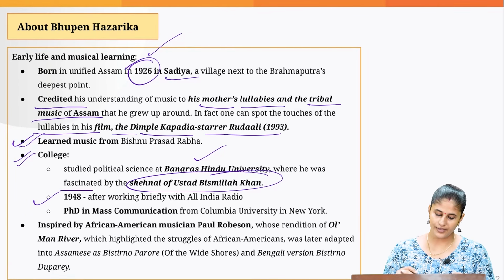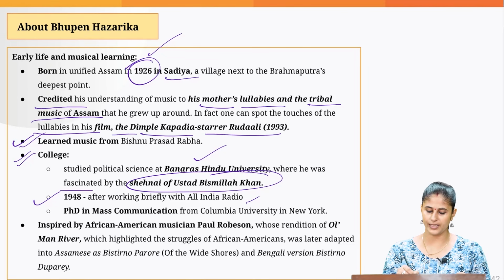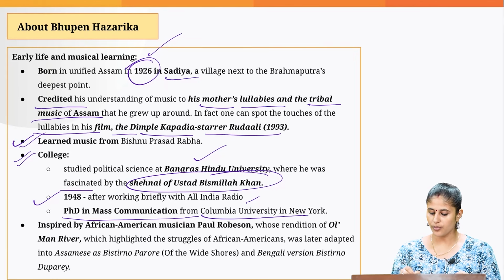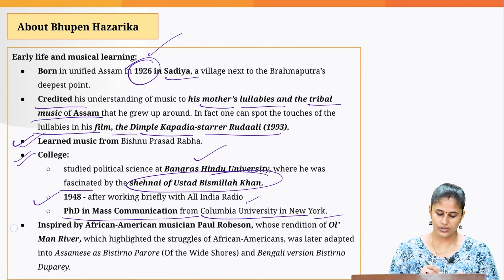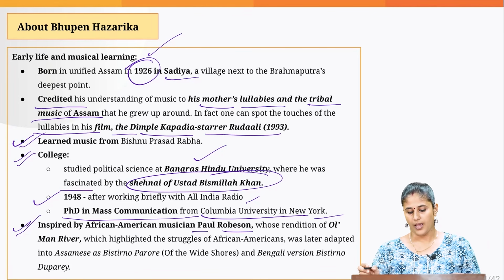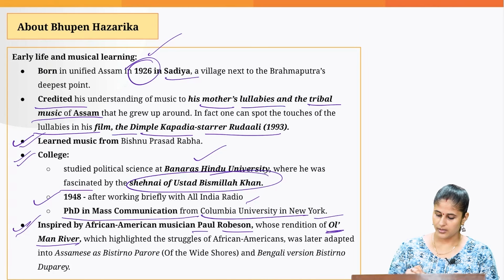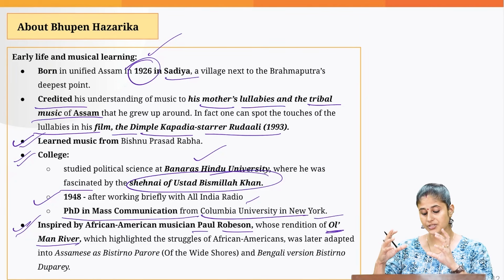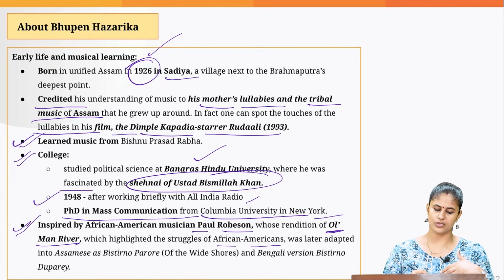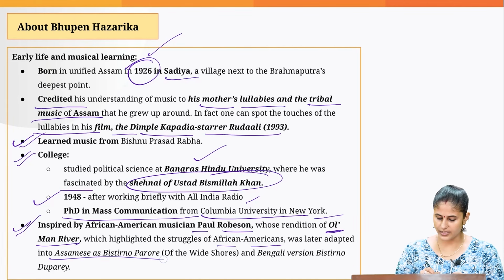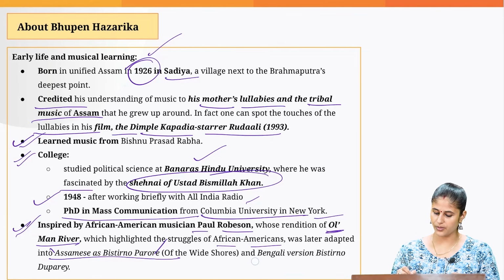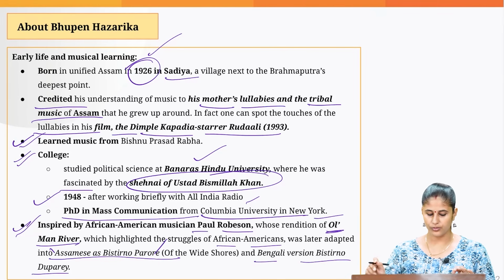Then in 1948, after briefly working with All India Radio, he got a scholarship and pursued a PhD in mass communication from Columbia University in New York. He was also inspired by the African American musician Paul Robeson and his song Old Man River, which highlighted the struggles of African Americans through song. This was also adopted by Bhupen Hazarika, and it is reflected in the Assamese song Bistirno Parore and the Bengali version Bistirno Dupare.